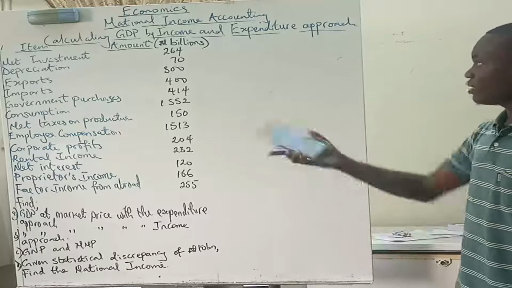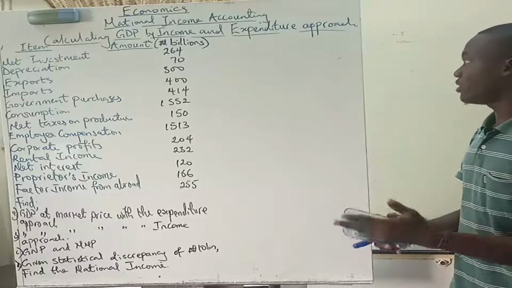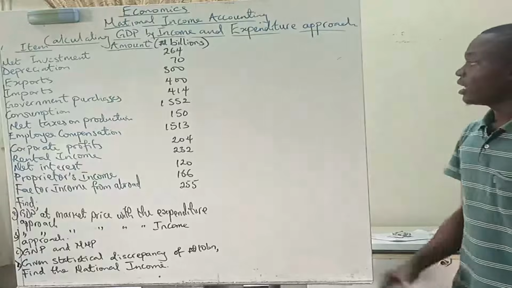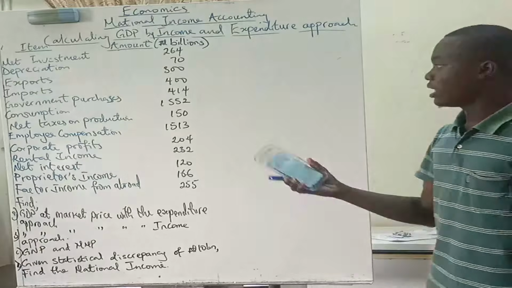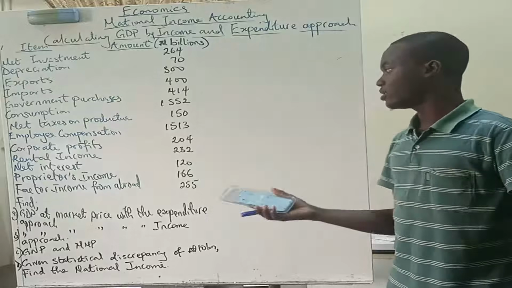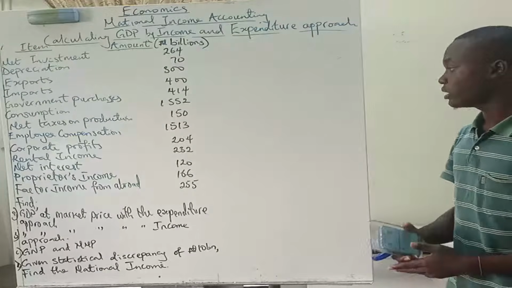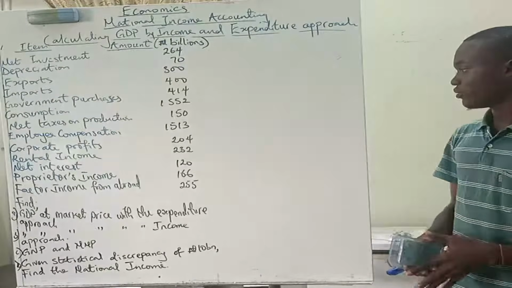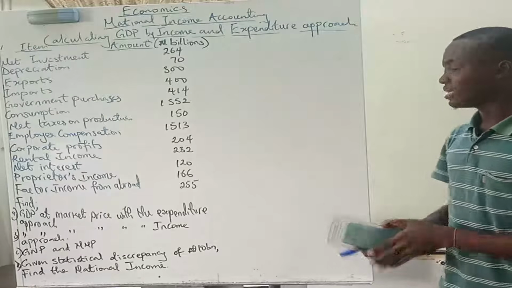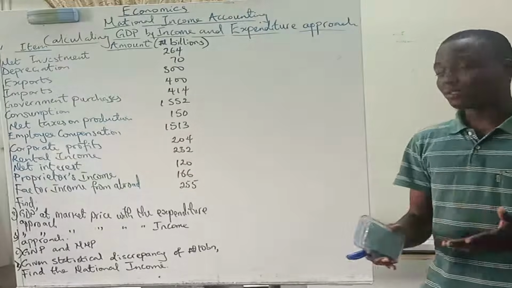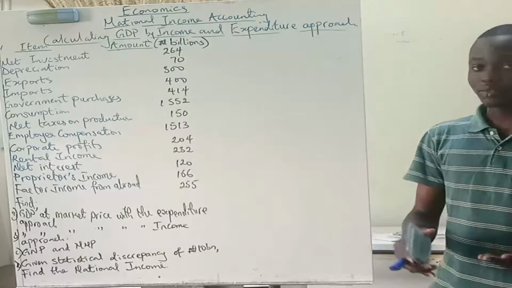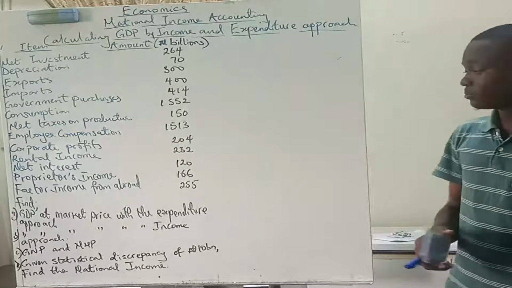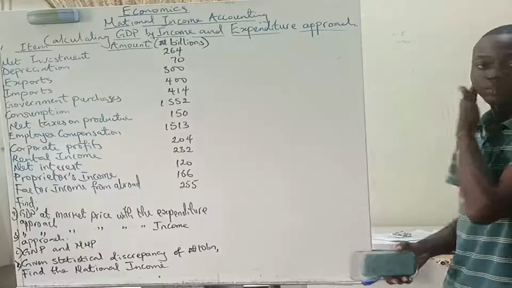Anyway, when we have a question like this that's asking us to calculate the GDP, we have these items: net investment, depreciation, exports, imports, government purchases, consumption, net taxes on production, employee compensation, corporate profit, rental income, net interest, proprietors' income, factor income from abroad. Then we have to find GDP at market price with the expenditure approach. The second question says we find GDP at market price as well with the income approach. Third, we should find the GNP and the NNP, that's the gross national product and the net national product. And the last is, given a statistical discrepancy of 10 billion naira, find the national income. So this is not a big problem.